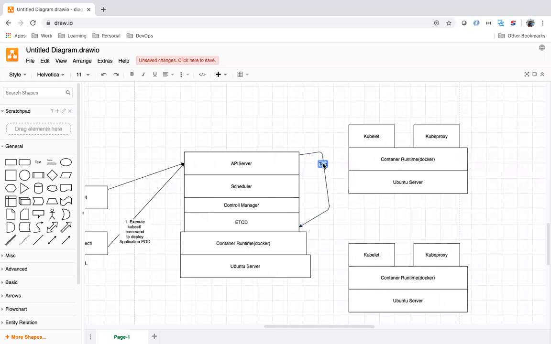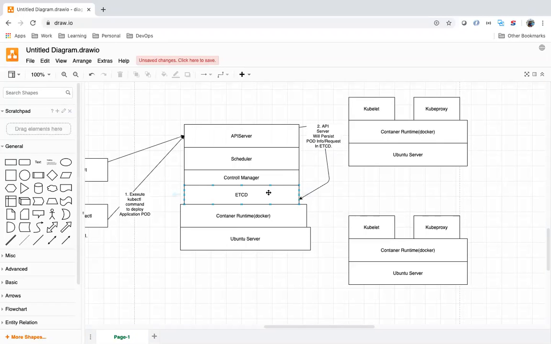First request goes to the API server. The API server will persist the pod information or request in etcd.